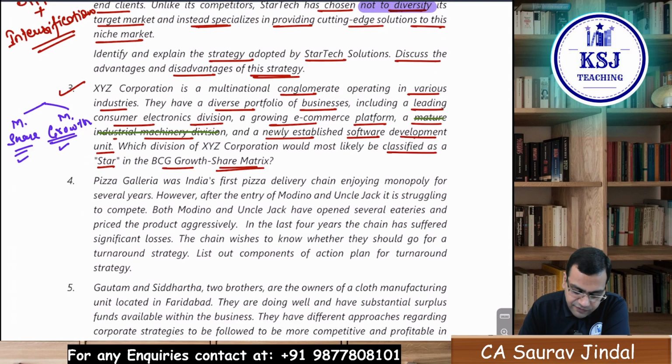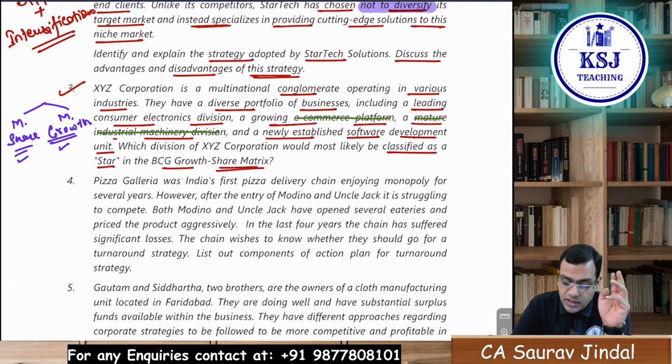In case of the e-commerce platform, it is still growing, but having the major market share will be difficult because there are bigger players available in e-commerce. So this is again not an option. Now the two options are the consumer electronics division and the software development.